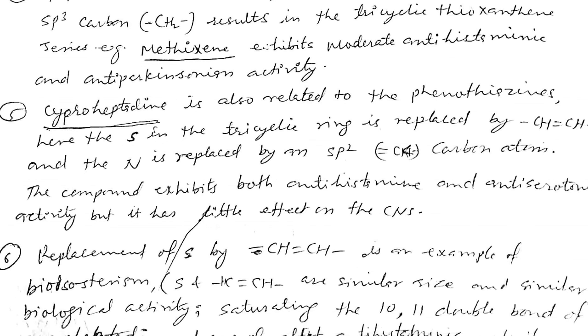Another is cyproheptadine, a tricyclic replacement where sulfur is replaced by a CH=CH group, and the nitrogen is also replaced by an sp2 hybridized carbon, a double-bonded CH. So what happens? The antihistaminic and antiserotonin activity will be affected, but with less CNS activity.